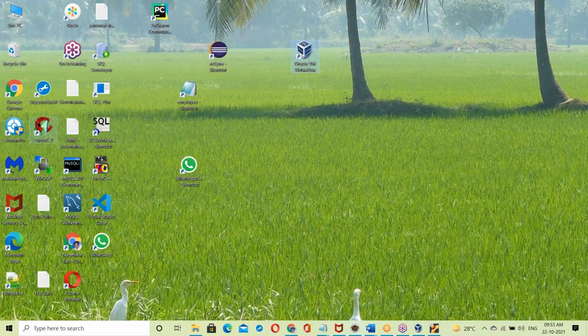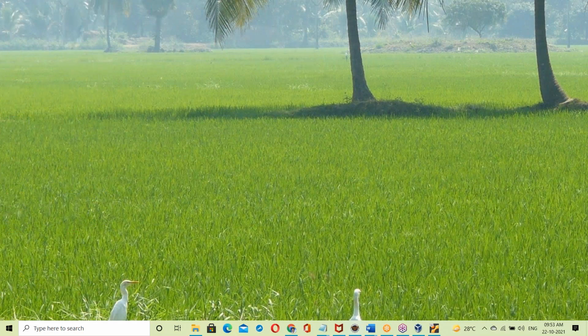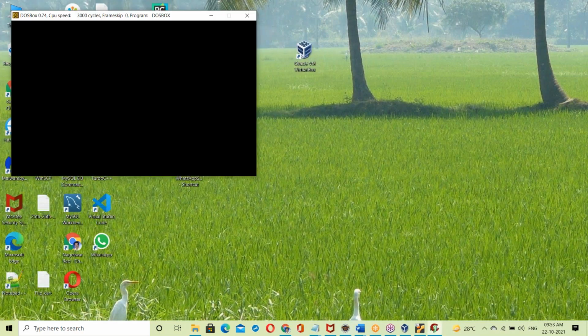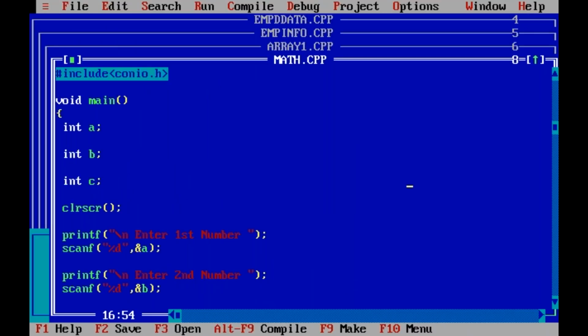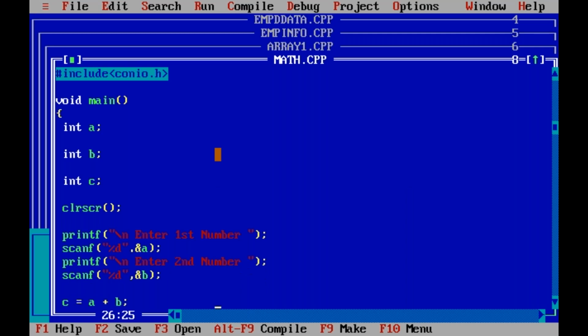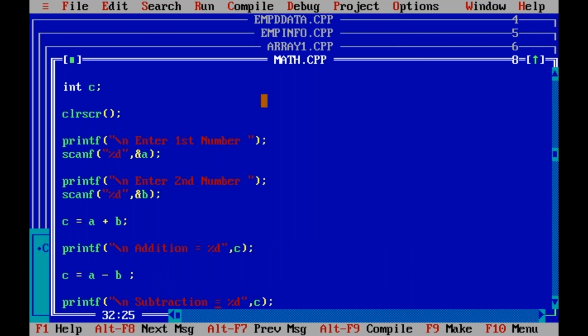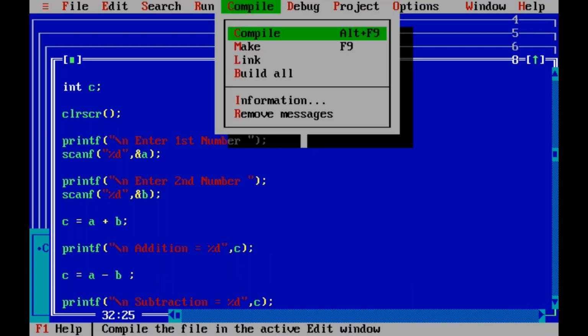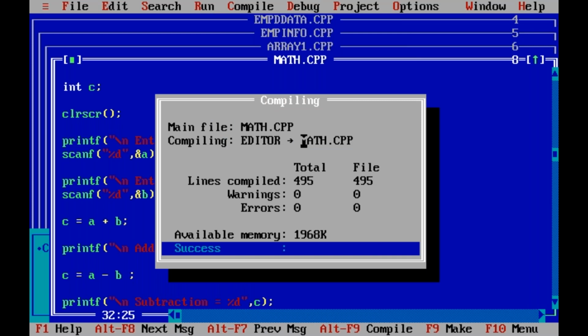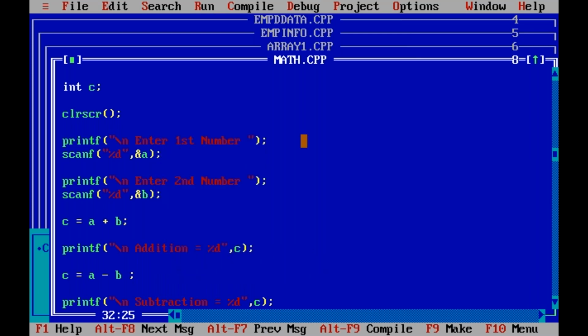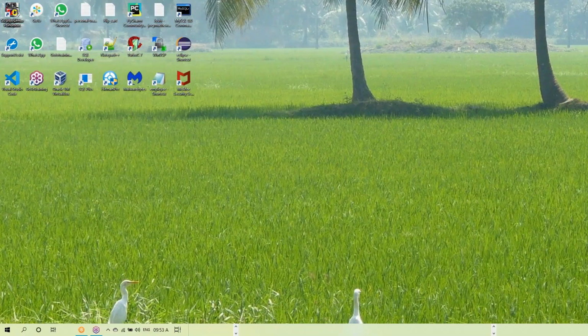Let us see with Windows OS. Now we create an exe file here using Turbo C on Windows OS. It is yesterday's program, the same program, math.cpp or C program, both are the same. Once we compile, this generates the math object file. Compilation alone generates only an object file.